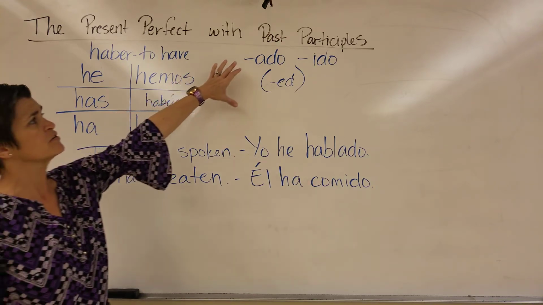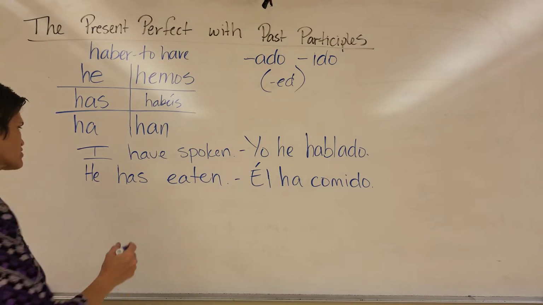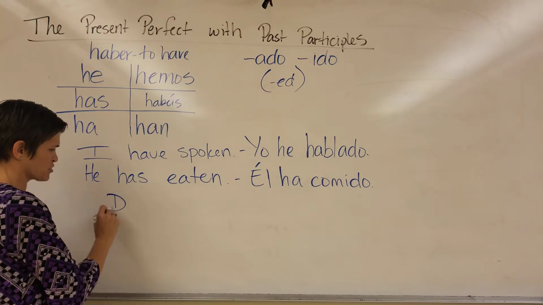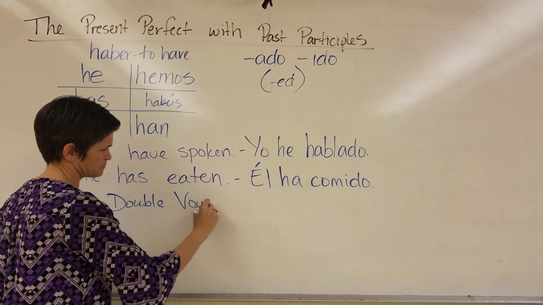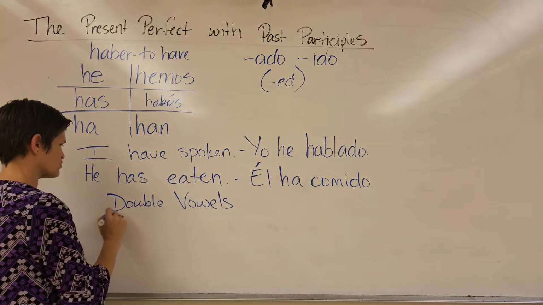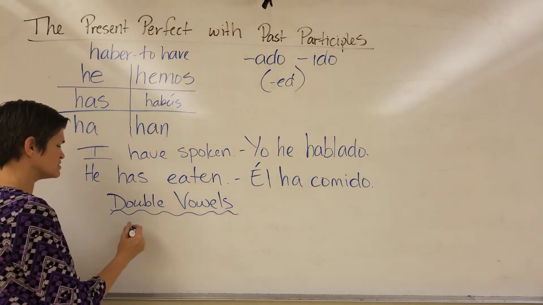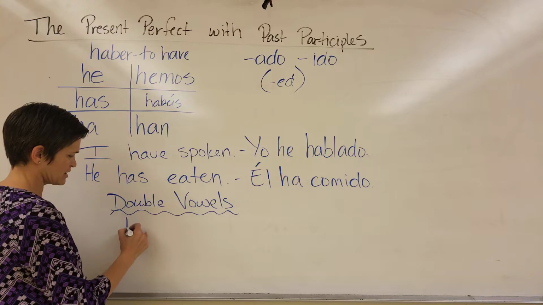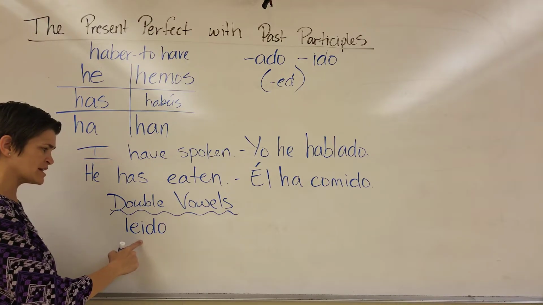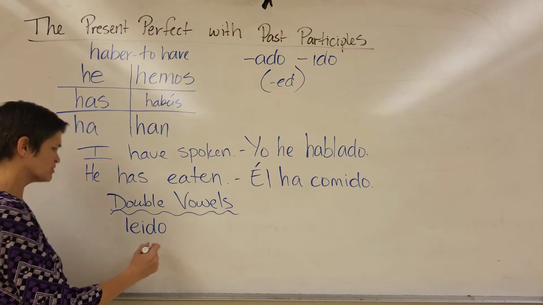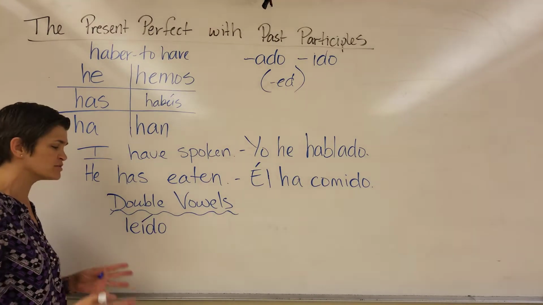The -ado, -ido goes for most verbs, but we do have to watch out for a couple of irregulars. First of all, we've got to watch out for double vowels. The only thing we need to worry about with the double vowels is just separating the sounds of the two vowels. So if we want to say leído, and we just write it like this, that says something else. We want it to be leído. So to separate the sound of the two vowels, we're going to add an accent.